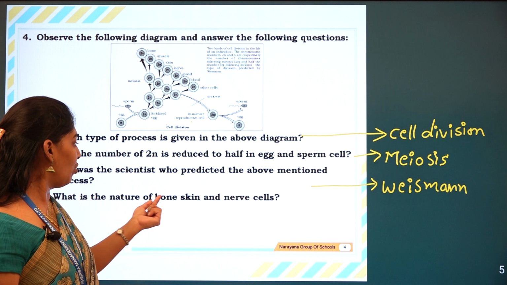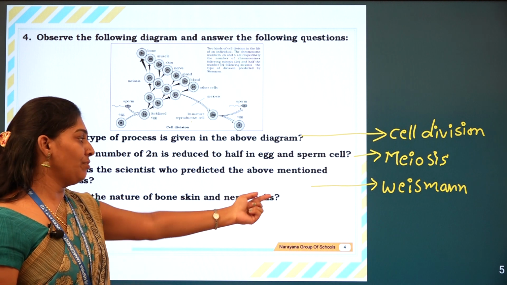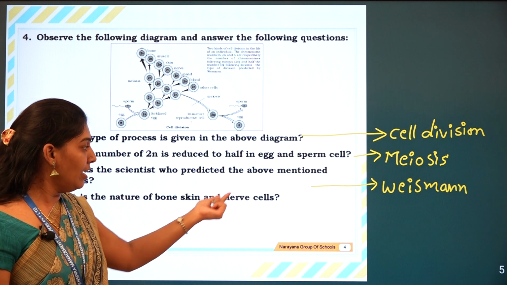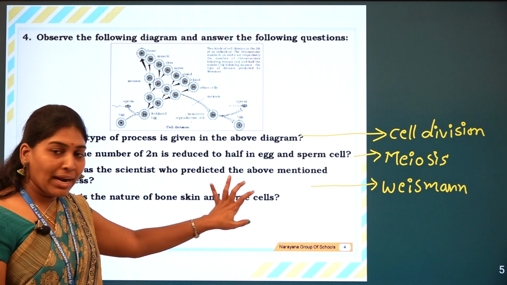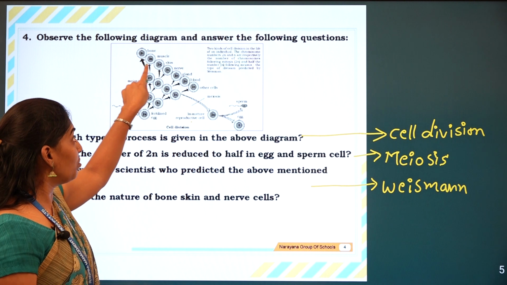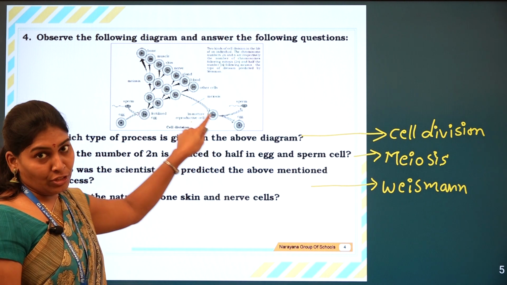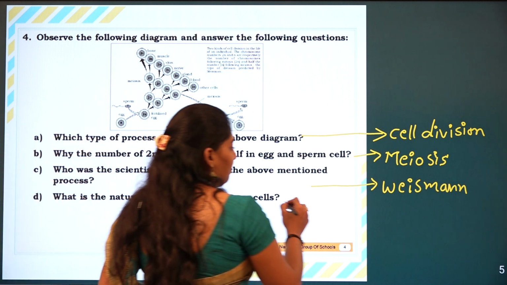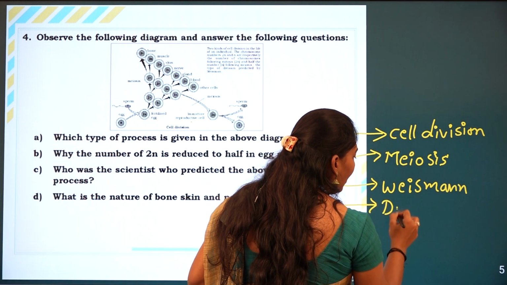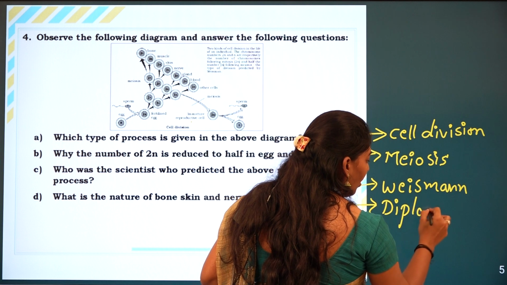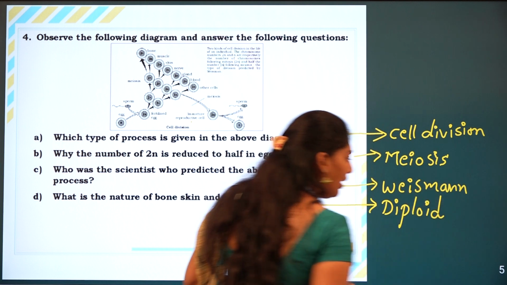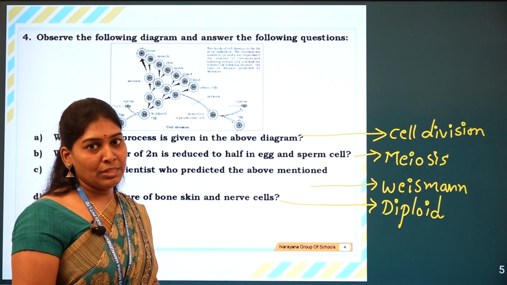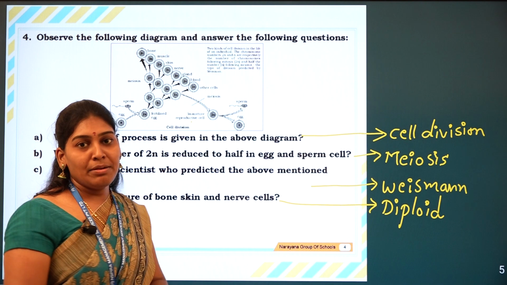What is the nature of bone, skin and nerve cells? All these are somatic cells, and the chromosome number is in the 2n condition. So they are diploid in nature. Haploid is a single set of chromosomes, while diploid is two sets of chromosomes. This is what about this assignment. Thank you.